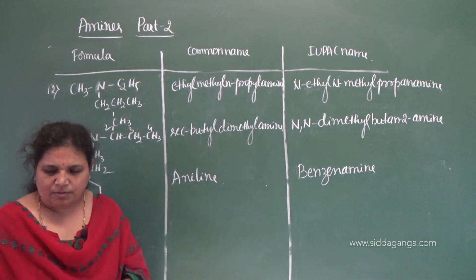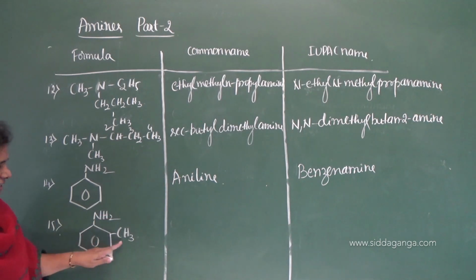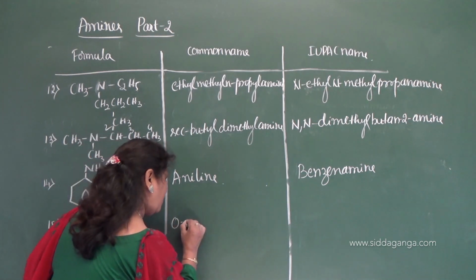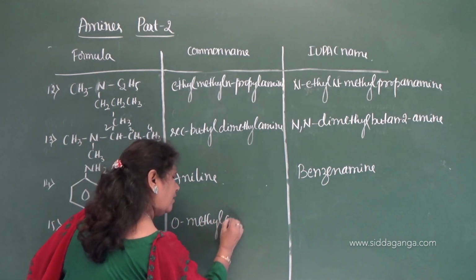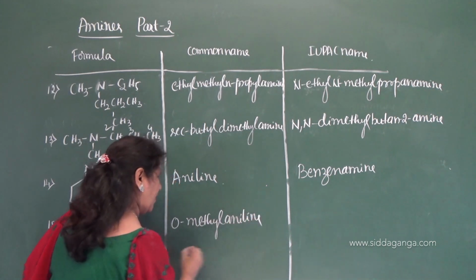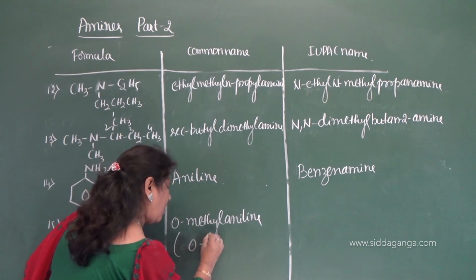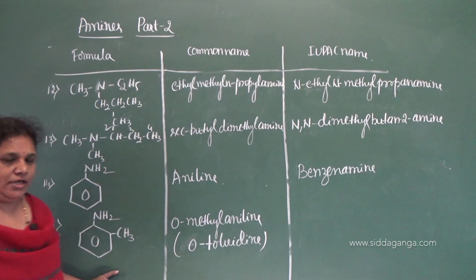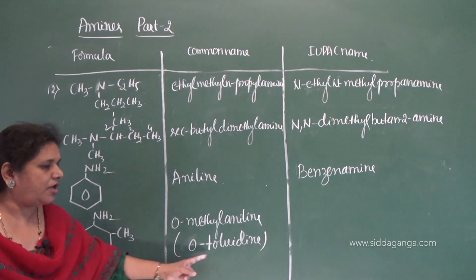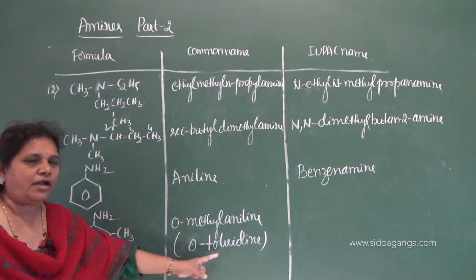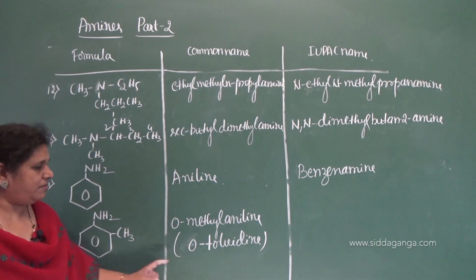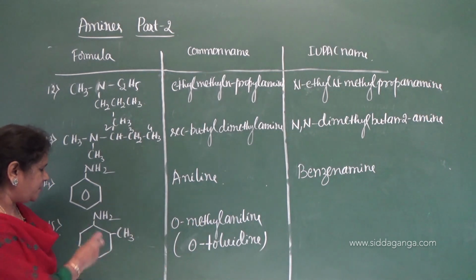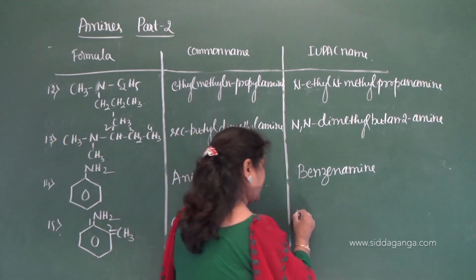Okay. Now, here what is the name? Aniline is get substituted with methyl group. What is the position of methyl group? Ortho position. Therefore, orthomethyl aniline, or you can name it as orthotolidine. It's very important. When methyl group is on the ortho position, orthotolidine. Meta position, metatolidine. If it is on the para position, paratolidine. And common name is orthomethyl aniline. Then what is the position? 1, 2.